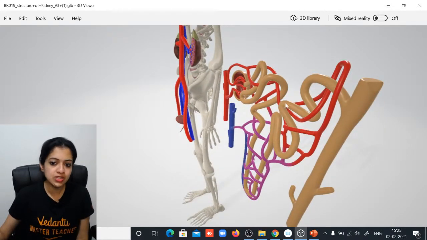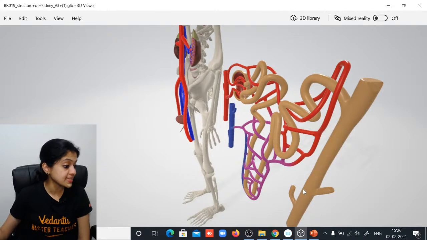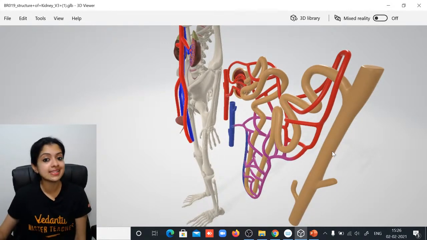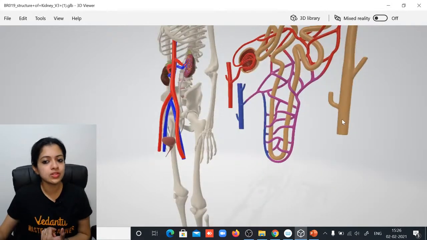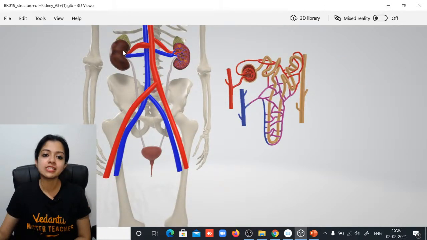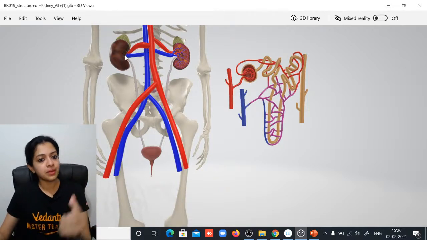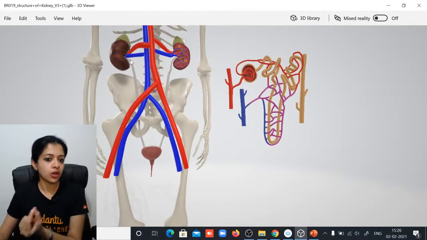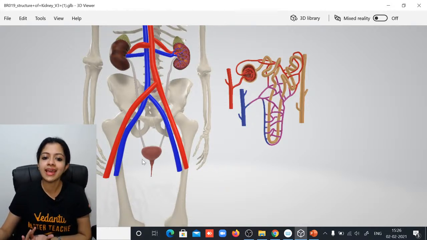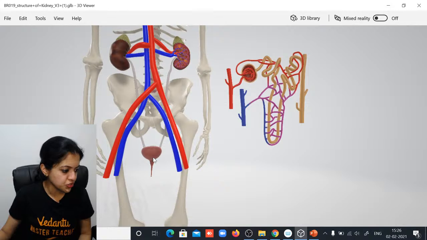And this portion out here is called the distal convoluted tubule. PCT, loop of Henle, and DCT, followed by what is this called? It's the collecting tubule or the collecting duct. Ultimately, once the urine is formed, from here it would empty into the part of the kidney we call the renal pelvis, which would be this part. So millions of your nephrons are going to be doing their job, and from the renal pelvis, the urine is going to be drained out through the ureters and they enter the urinary bladder to be released through the urethra. Yes, children, is that clear?